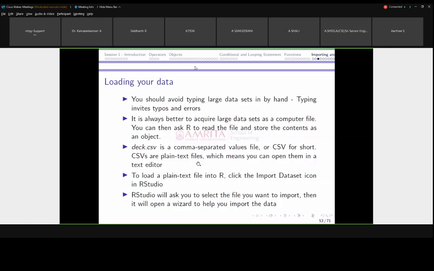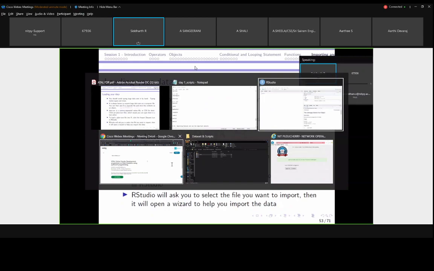So this deck.csv is a comma separated file, that is CSV. CSV is nothing but a plain text file where each data value is separated by a delimiter, that is comma. Here the delimiter is most probably comma. Some files will have a tab space, some files will have a pipe symbol. So there are various delimiter options available. And to load a plain text file into R, in RStudio we have an option to import directly. I will show you the option on my screen itself.